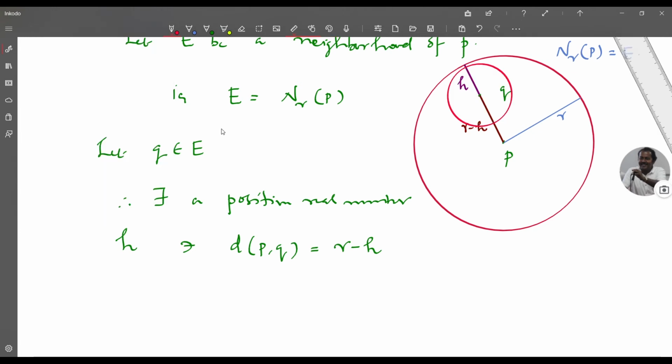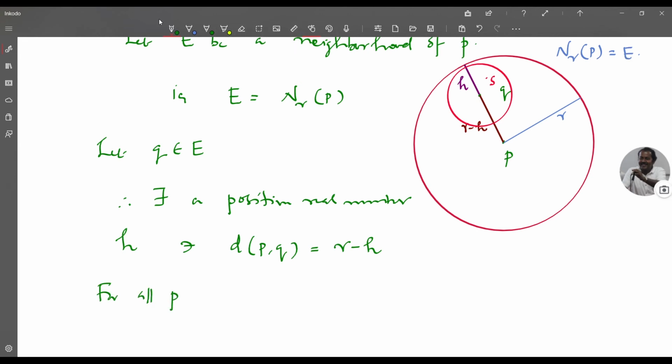Now you consider a point S in this neighborhood, and you know that the distance between Q and S is less than H. You are going to show that this neighborhood is actually inside this E. It's obvious from the figure, but we prove this.